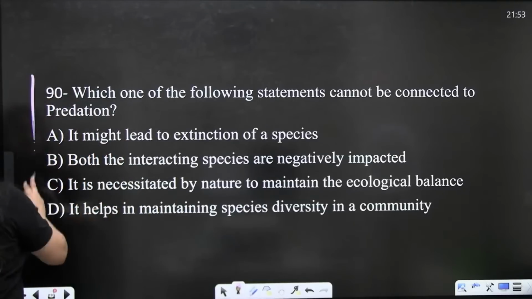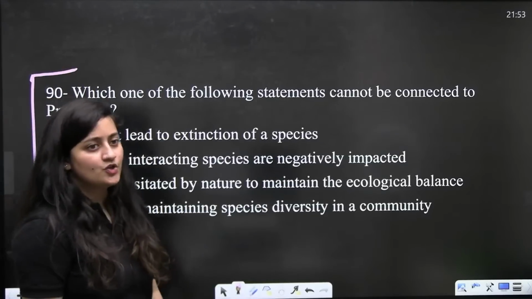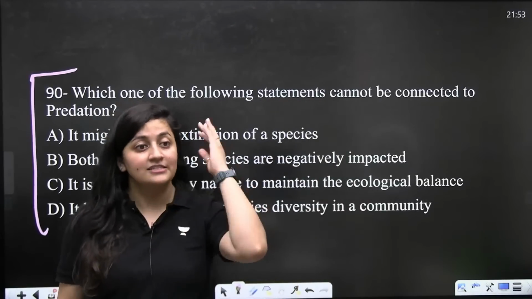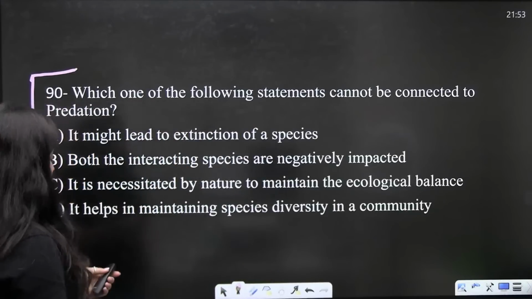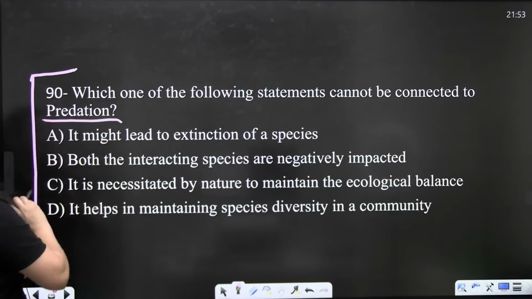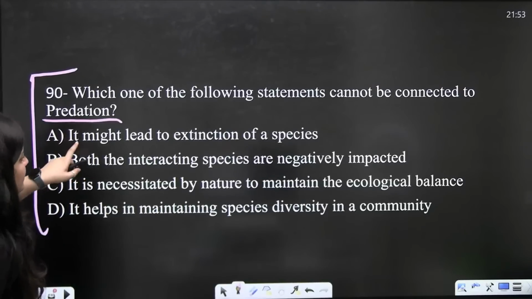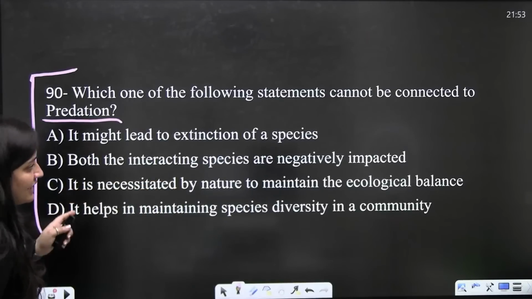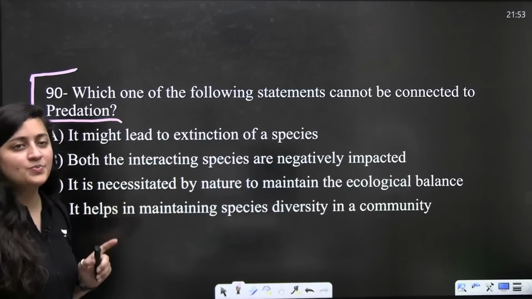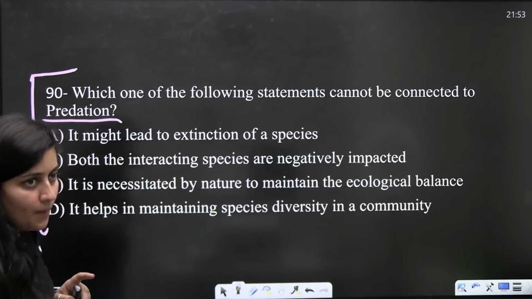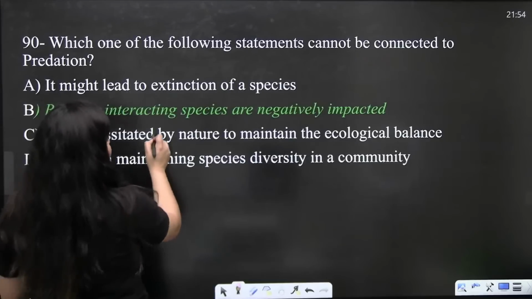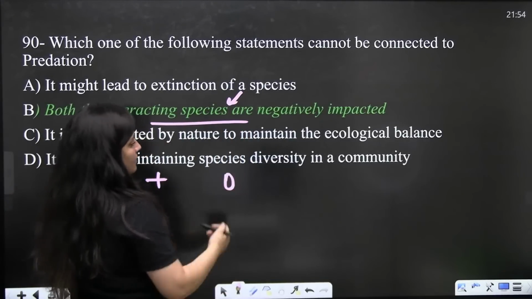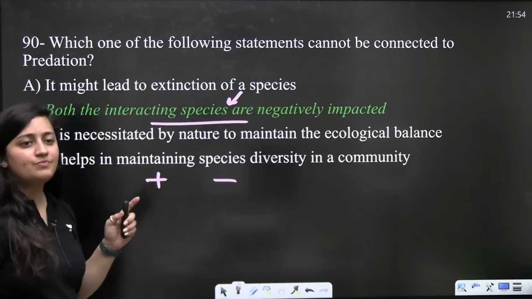So the last question, which one of the following statements cannot be connected to predation? It might lead to the extinction of species. Both the interacting species are negatively impacted. It is necessitated by nature to maintain the ecological balance. It helps in maintaining species diversity in a community. But we cannot say that in predation both the species are negatively impacted. One will be positively impacted, another will be harmed. So, it is a plus minus interaction.